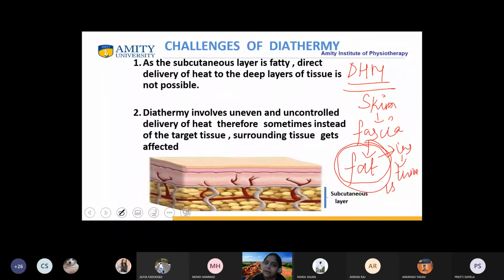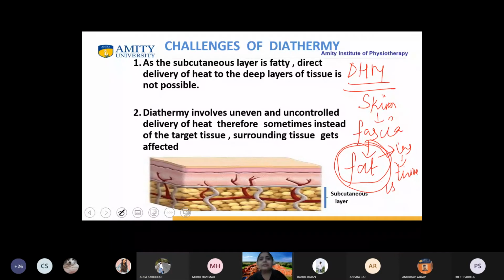Is it clear to everybody why the challenge is there? Okay, I will make it simpler. In our body also, at certain points fat is there. All of you agree with it? Yes or no? Yes, ma'am. So the same thing will happen with the patient also. The patient is also a human being.